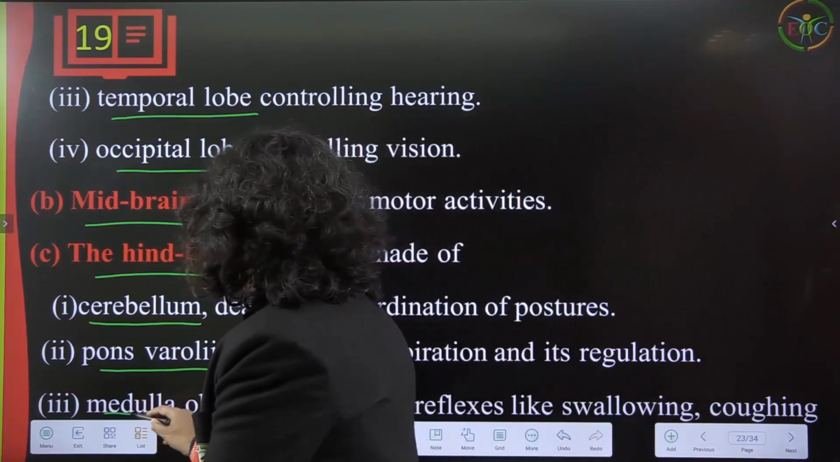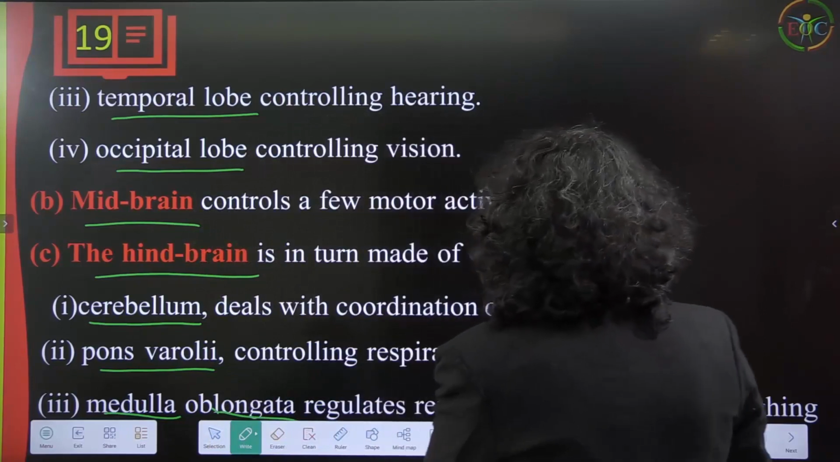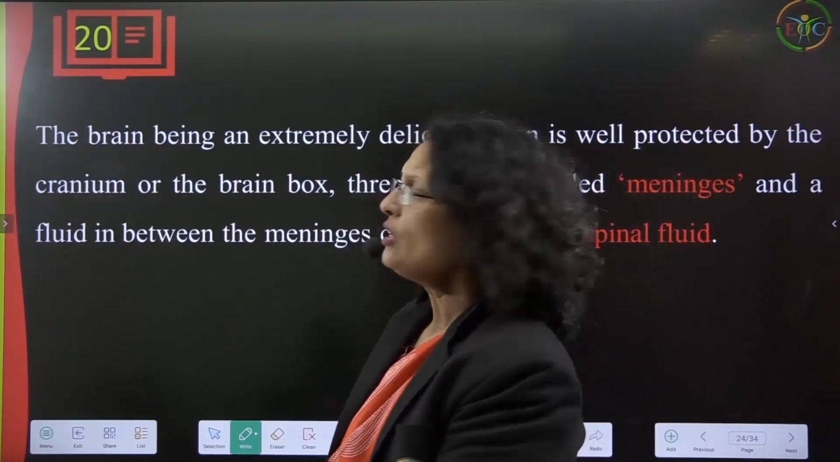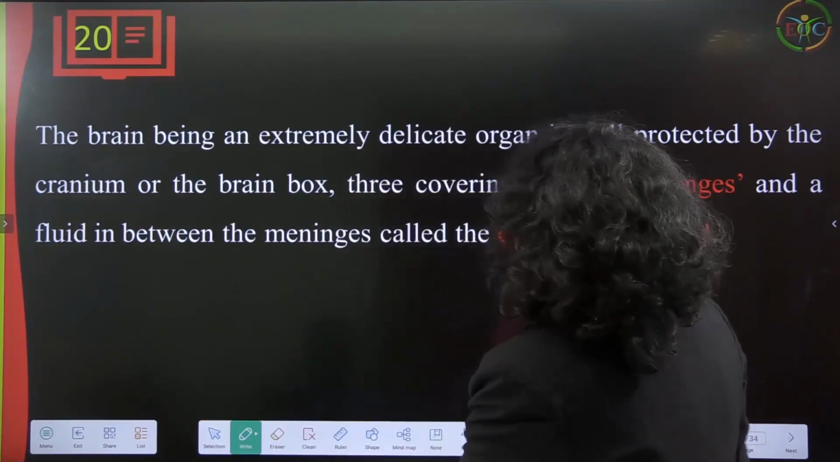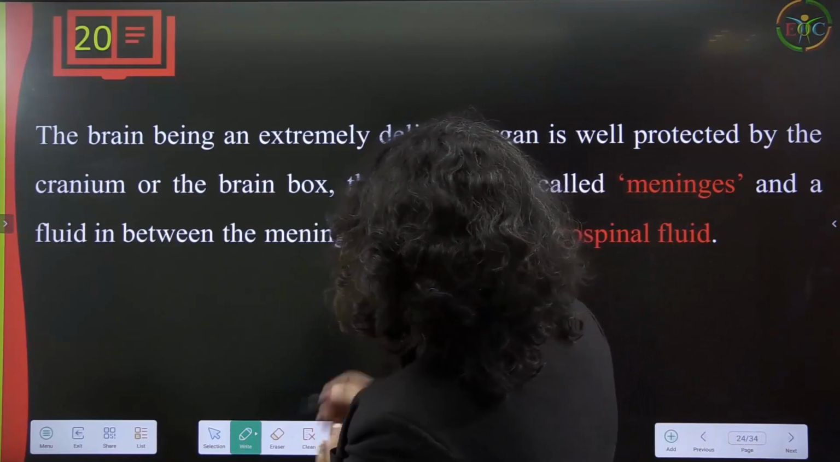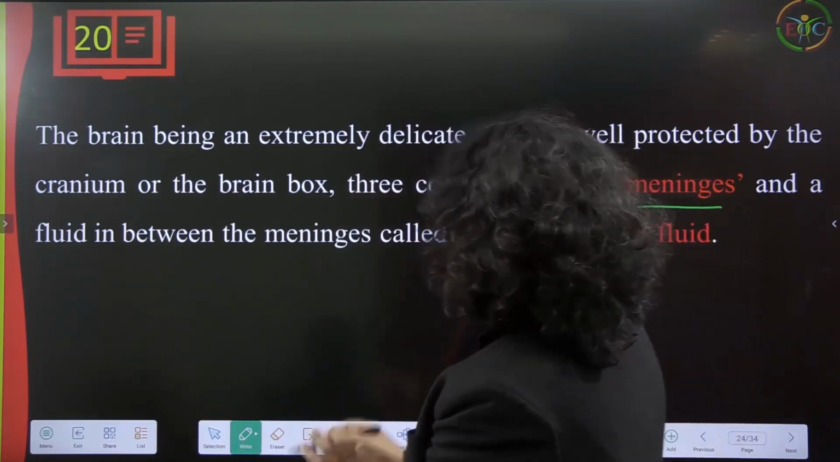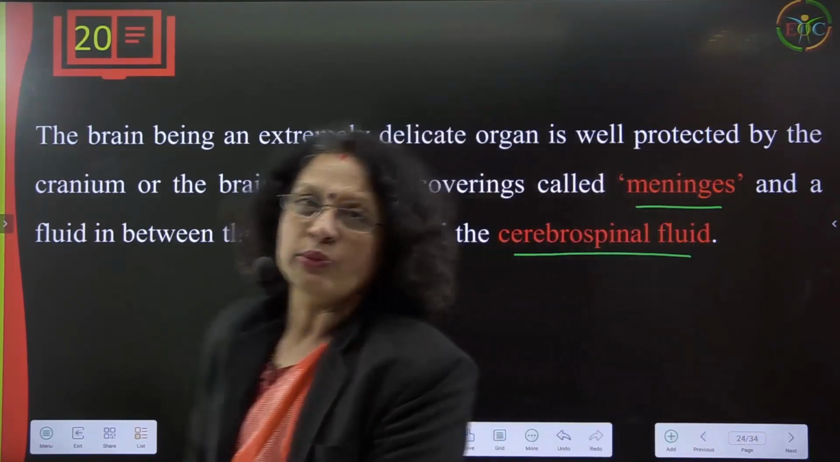And then the medulla oblongata regulates reflexes like swallowing and coughing, all these kinds of reflexes. The brain is an extremely delicate organ and is well protected by the cranium or the brain box. Three coverings are called meninges, and the fluid in between the meninges is called cerebrospinal fluid.